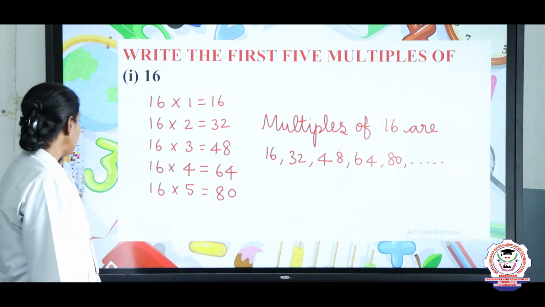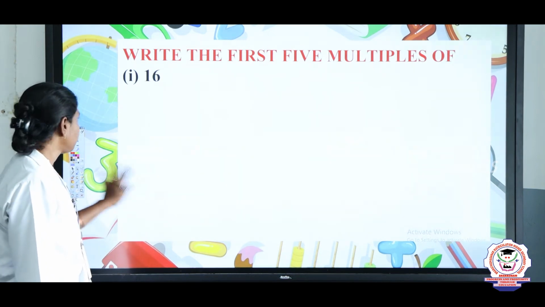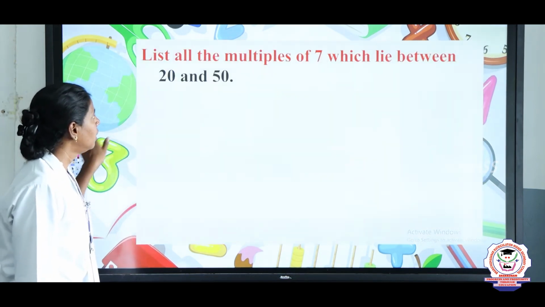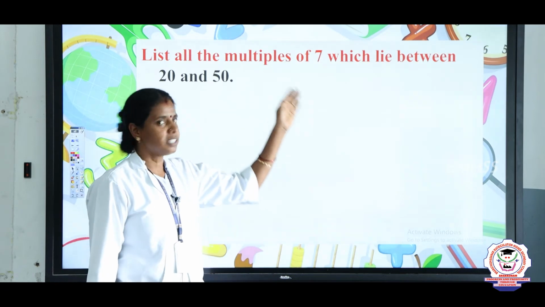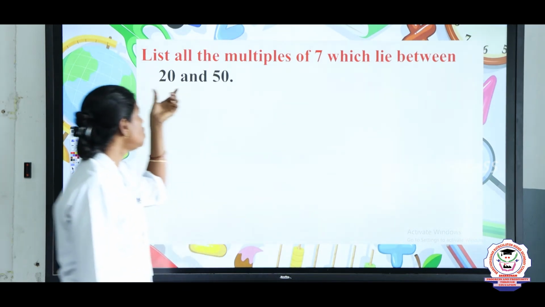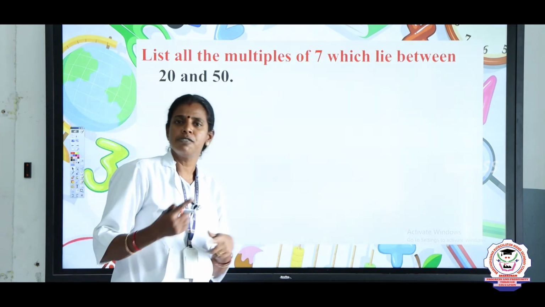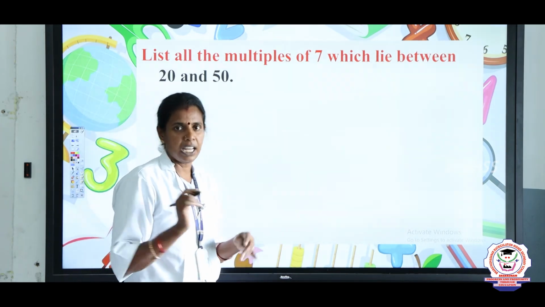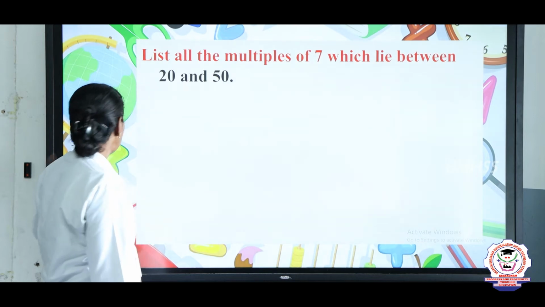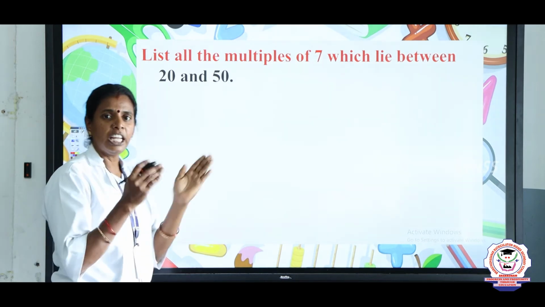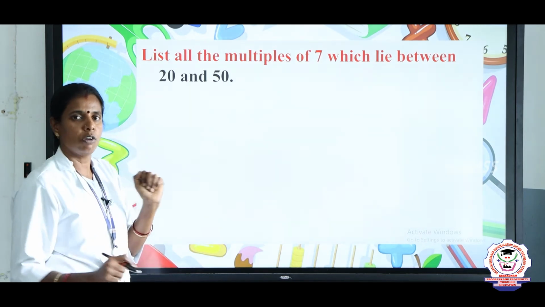The next question is: list all the multiples of 7 which lie between 20 and 50. Multiples of 7 means we should use the 7 table, and we need to write the numbers between 20 and 50.